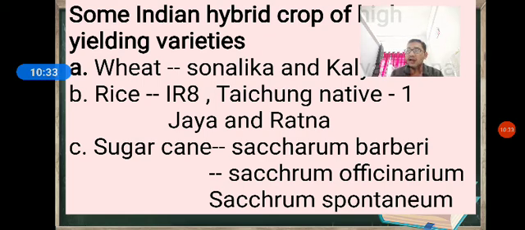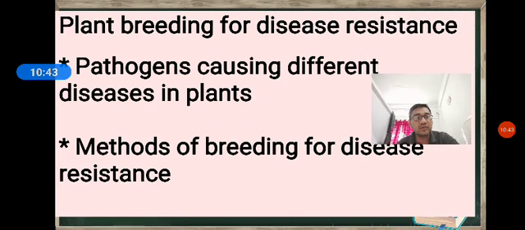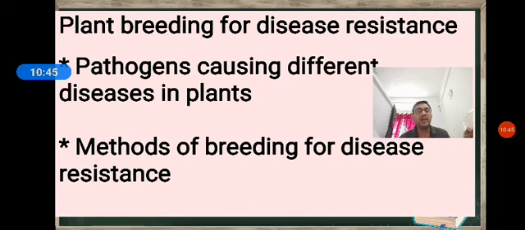Okay, then these are some Indian hybrid crops of high yielding varieties. When it comes to plant breeding for disease resistance, a wide range of fungal, bacterial, and viral pathogens affect the yield of cultivated crop species.